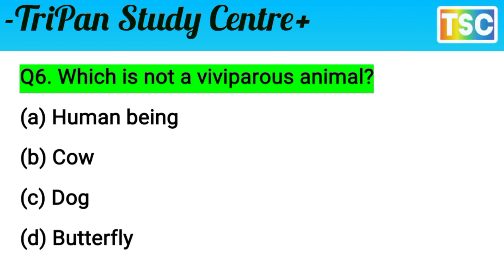Let's check the correct answer. Question is clear: which is not a viviparous animal? A, human beings show viviparity, so A is a wrong choice. B and C, cow and dog, are also viviparous animals. It means A, B and C are rejected. But D, butterfly, is not a viviparous animal. That's important. Option D is correct for this question.